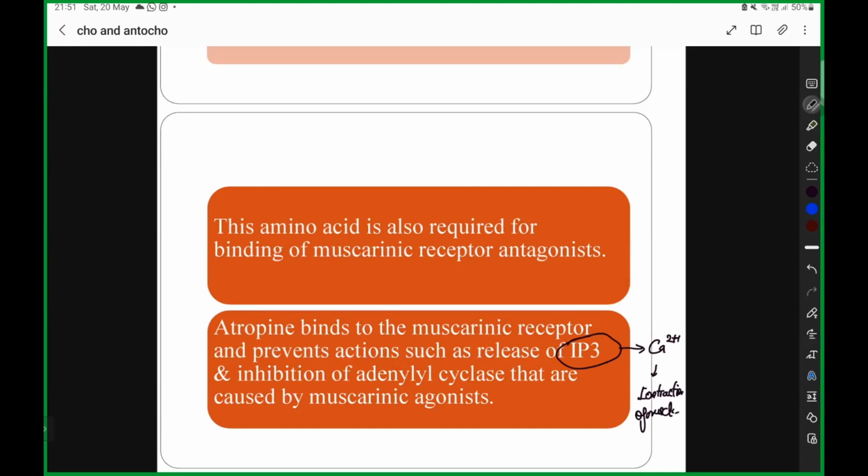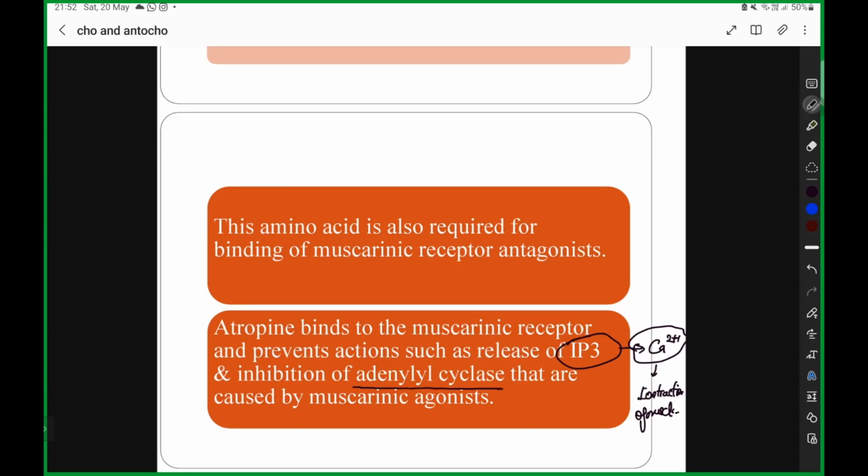So the secondary messenger of IP3/DAG is calcium. This can come as a 2 mark question or in MCQs. IP3/DAG is a messenger, and its secondary messenger is calcium. It causes contraction of muscle, and apart from it, it is going to inhibit adenyl cyclase. This is the action of your atropine.